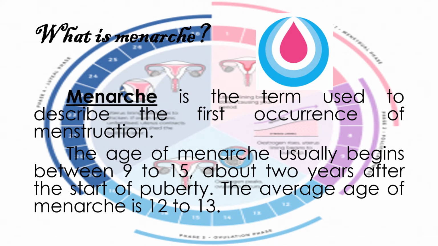What is menarche? Menarche is the term used to describe the first occurrence of menstruation. The age of menarche usually begins between 9 to 15, about 2 years after the start of puberty. The average age of menarche is 12 to 13.